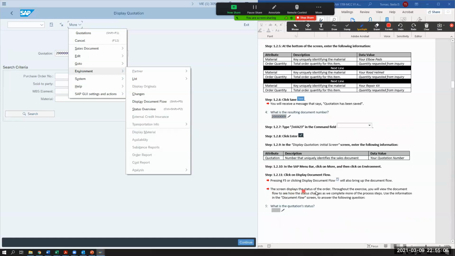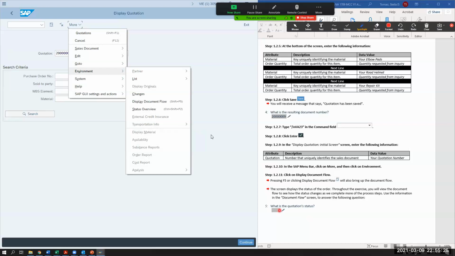The screen displays the status of the order. Throughout the exercise, you will view the document flow to see the status changes as we complete more of the process steps. Use the information in the document flow screen to answer the questions, especially this next question.